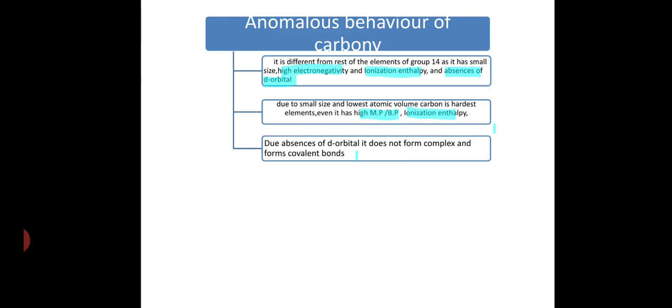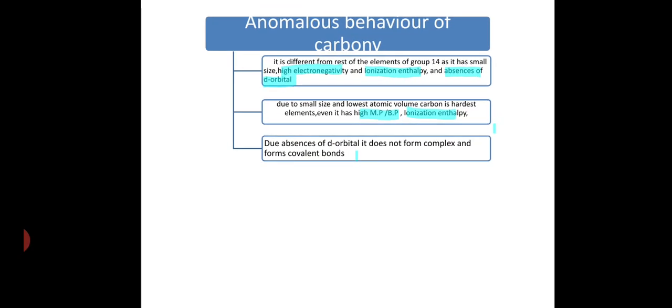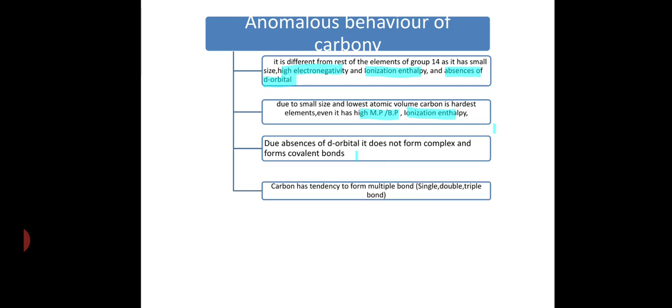As we know, in this group there is an absence of d orbitals, so it cannot form higher complex covalent bonds. This shows a different anomalous property. And finally, carbon has the tendency to form multiple bonds: a carbon-carbon single bond, which is classified as an alkane, a carbon-carbon double bond, which is classified as an alkene, and a carbon-carbon triple bond as an alkyne. This is the anomalous behavior.